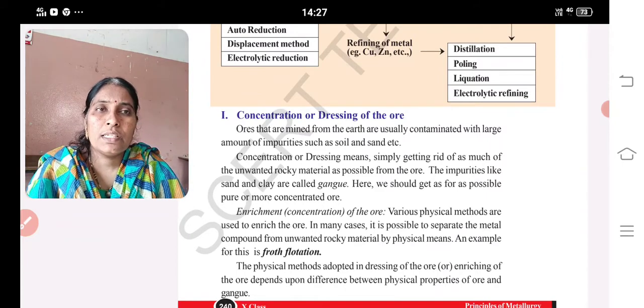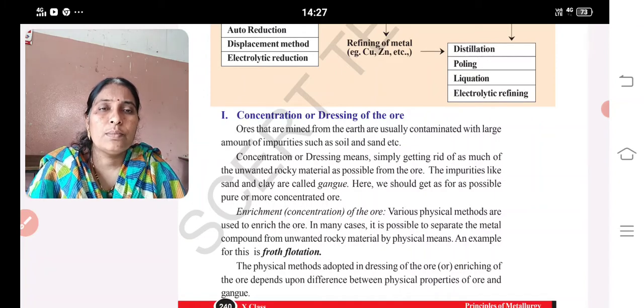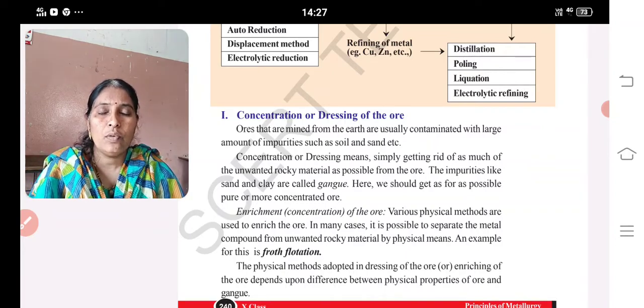Second paragraph. Dressing or concentration means simply getting rid of as much of the unwanted rocky materials as possible from the ore. The impurities like sand and clay are called gangue. Here we should get the ore as pure or as concentrated as possible.